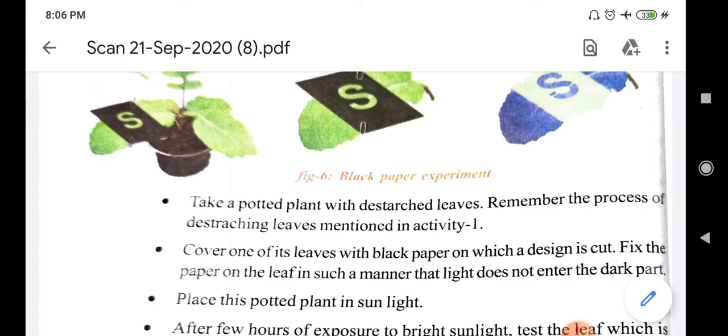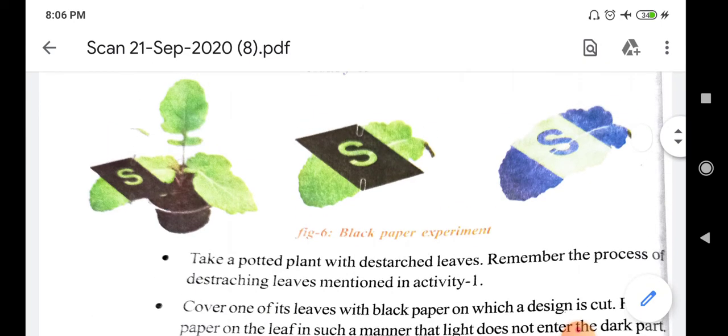Take any leaf which is destarched. To that destarched leaf, take one black paper. On that black paper, whatever design you want in the center, cut the black paper in whatever design you like and fix that black paper to the leaf. Why are we cutting in the middle of the black paper? Because we want to prove that sunlight is important for the process of photosynthesis. To prove that, we are doing the experiment in this way.